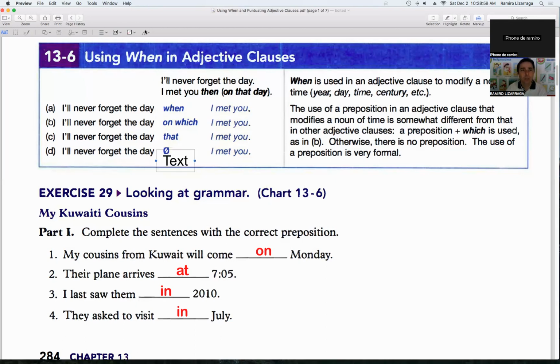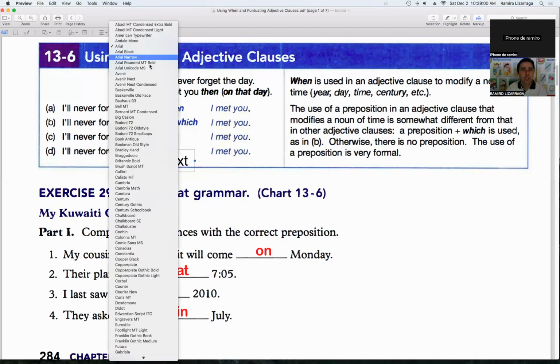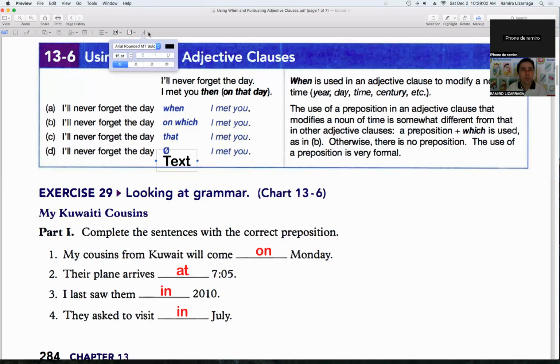Okay, let's do some time. I'm going to change this. I don't want to change the color.